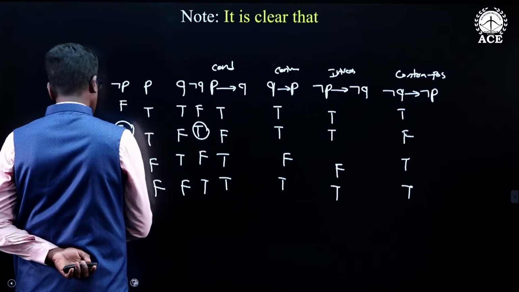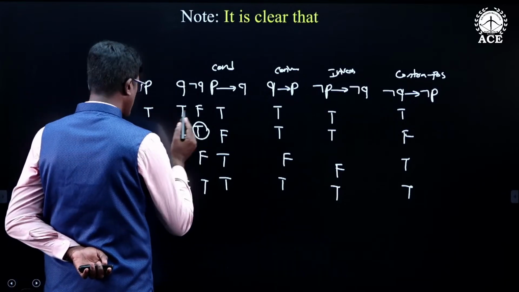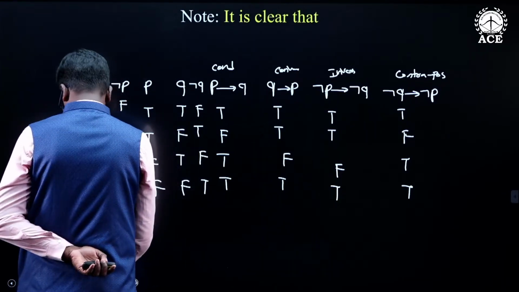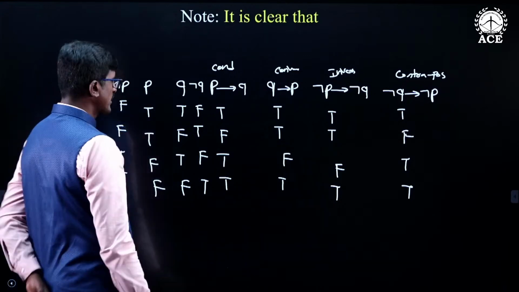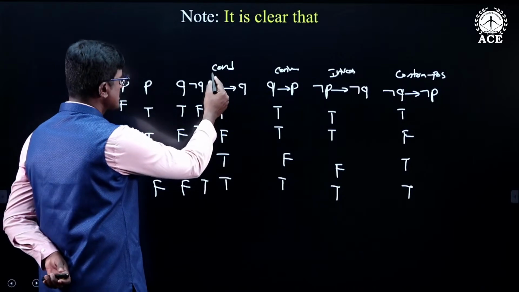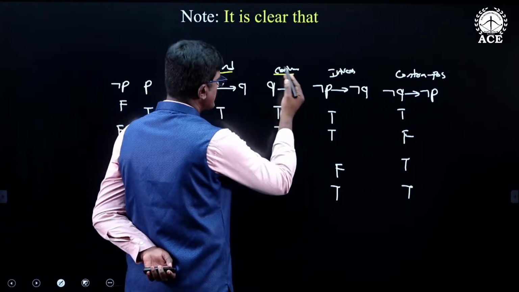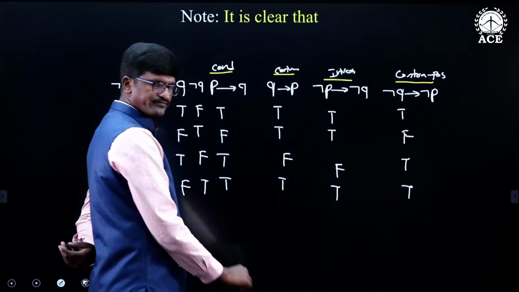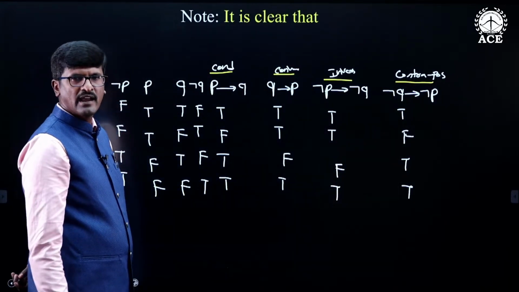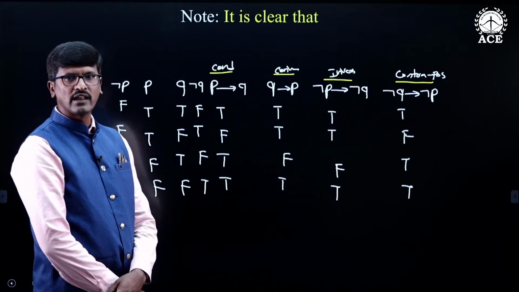So I have constructed the truth table for conditional, converse, inverse, and contrapositive. Now look at this. This is the conditional statement, this is the converse, this is the inverse, and this is the contrapositive. In the last session, I explained logical equivalence.